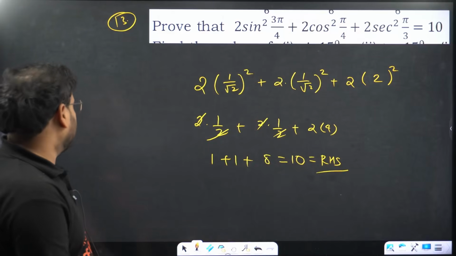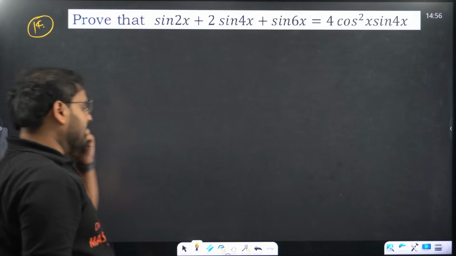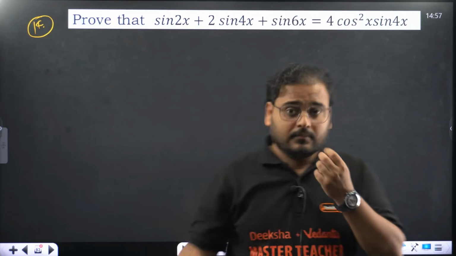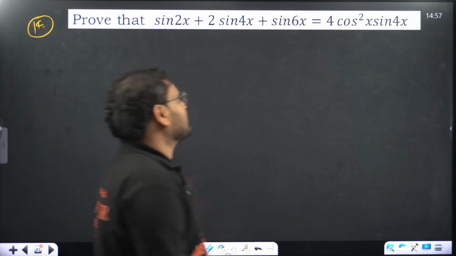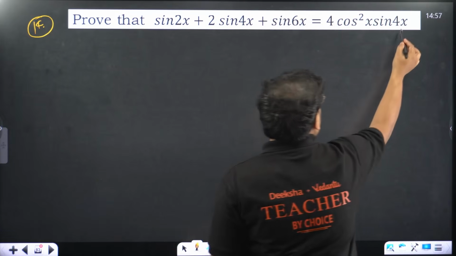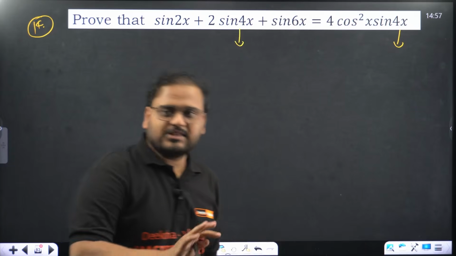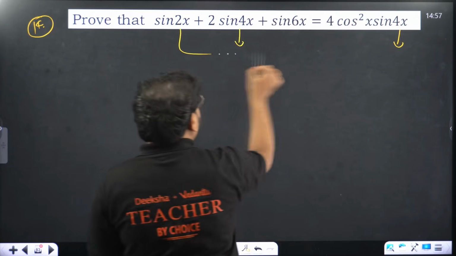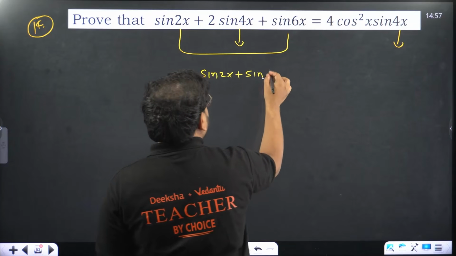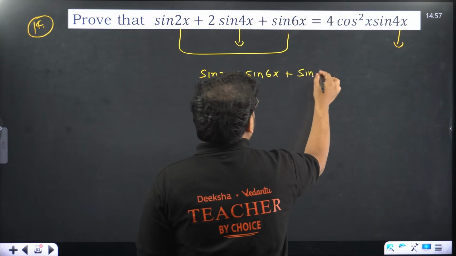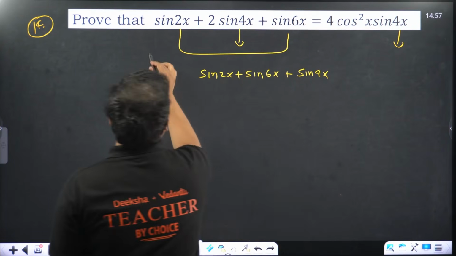Okay, simple question. And also the 14th one. Prove that sine 2x plus 2 sine 4x plus sine 6x is 2 cos square of x into sine 4x. So guys, you can see over here we have the presence of 4x. This is also present, so we don't have to disturb this. Let's not disturb it. But this too can make something for us. Try that. Sine 2x plus sine 6x together and sine 4x over here. I'm talking about only LHS, by the way. Let's take only LHS.